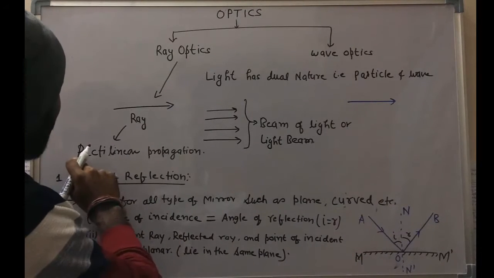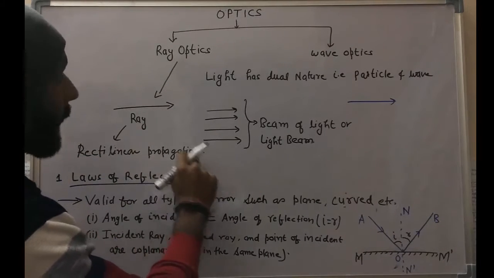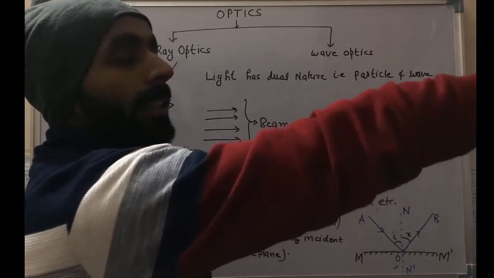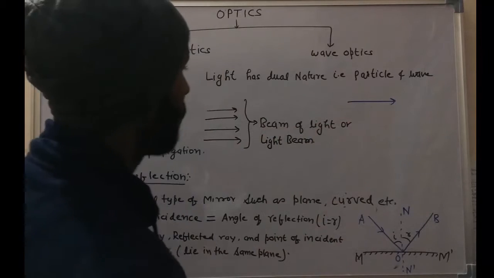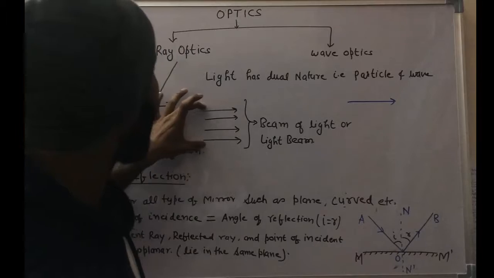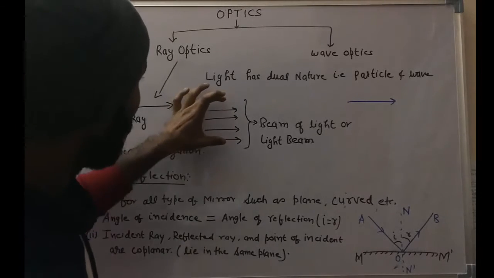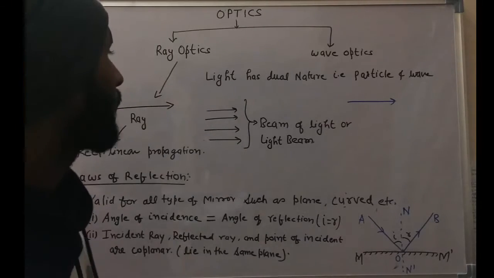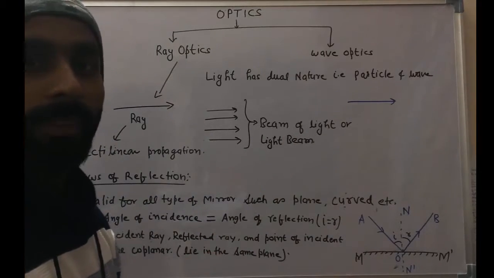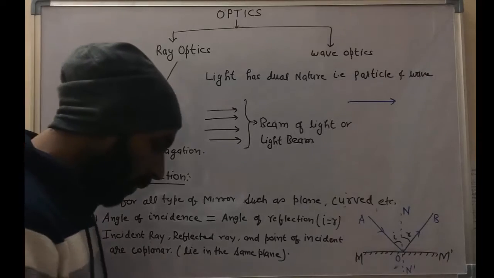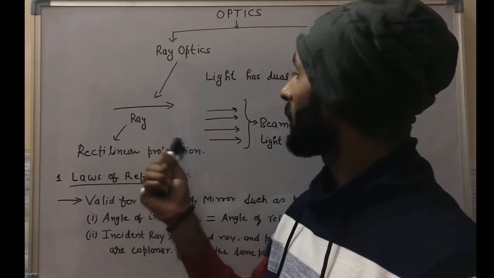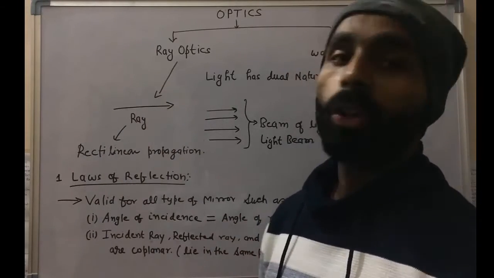So that its propagation is rectilinear propagation, मतलब एक ही लाइन में, एक ही स्ट्रेट लाइन में ये प्रोपगेट करती है. And the number of rays, more precisely, a number of rays are called a beam of light or light beam, right? So the first thing in this ray optics we have to study is laws of reflection.